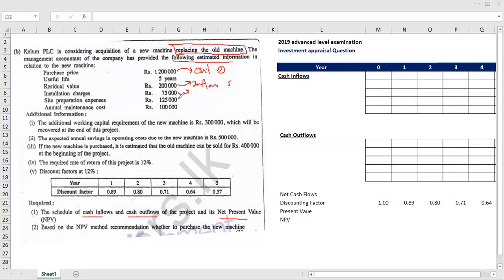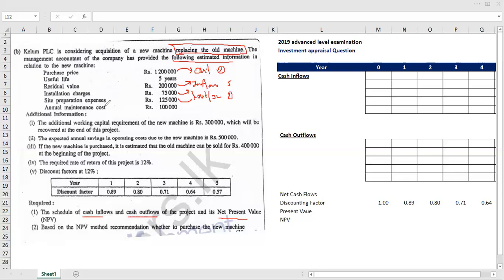If we purchase this machine, only then do we need to incur the site preparation expenses. If we decide not to acquire our new machine, there won't be a site preparation expense. Therefore, this is also a relevant cash flow. This 75 and 125 both will be a cash outflow of year 0.